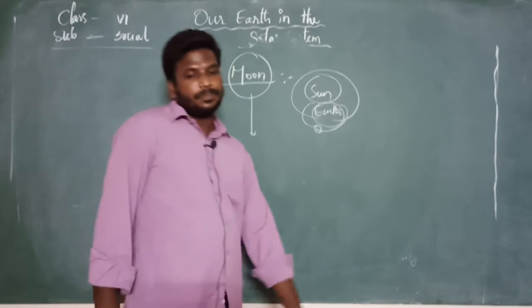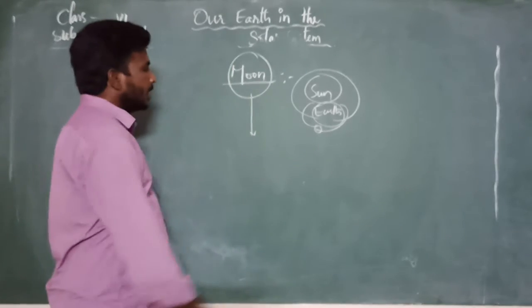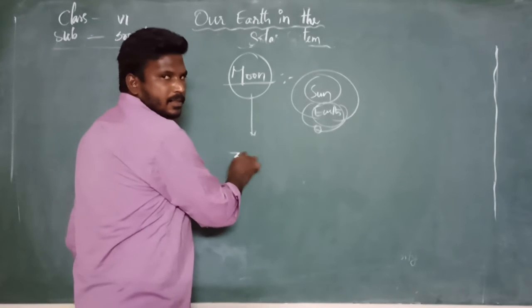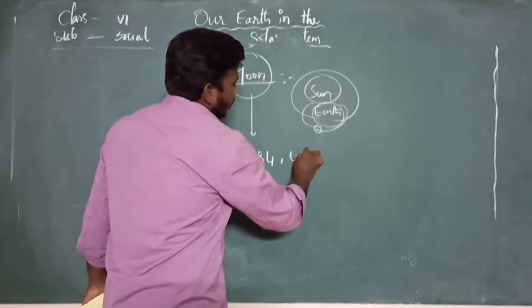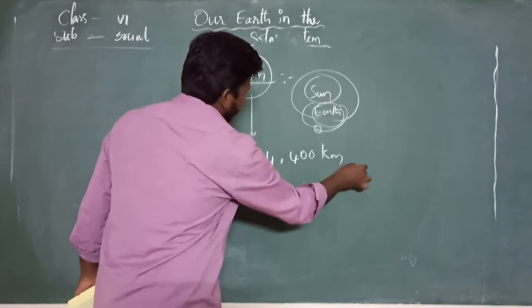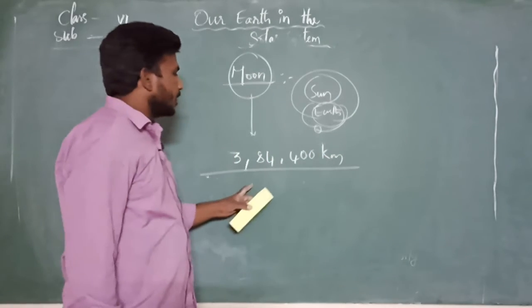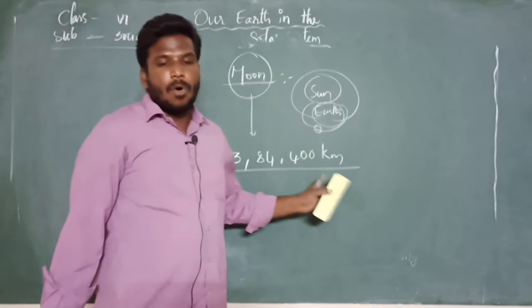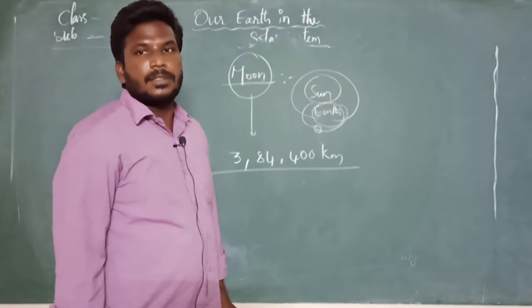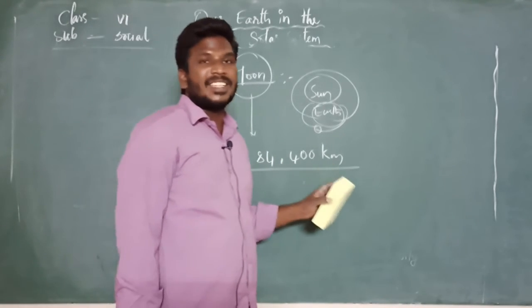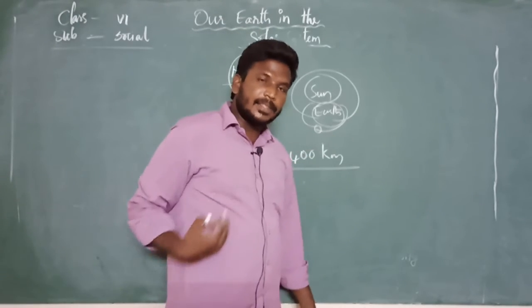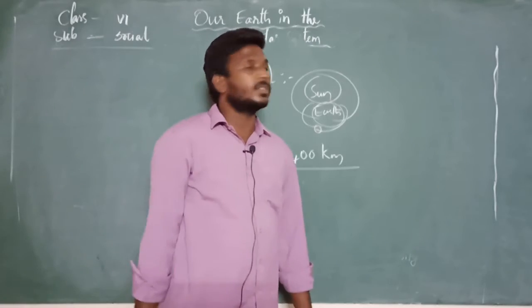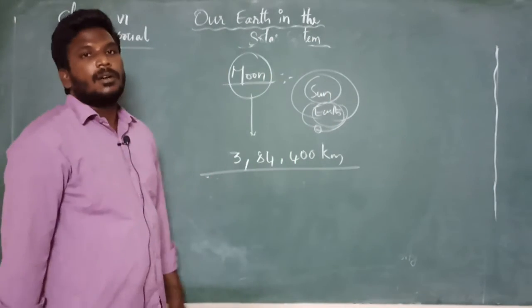Nearly 3,84,400 kilometers of space is available between earth and the moon. So this is the information about moon.